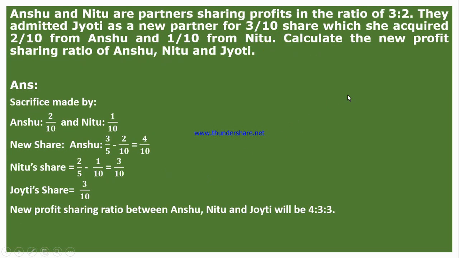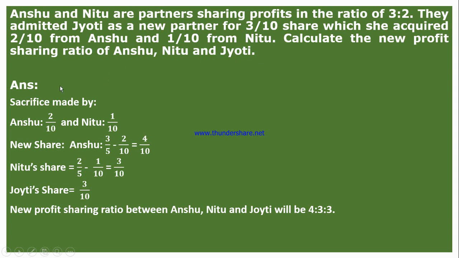There may be another type of this particular question, the same question, only the fractions and proportions are different. In this question, Anshu and Neetu are partners sharing profits in the ratio of 3:2. They admitted Jyoti as a new partner for 3 by 10 share, which she acquired 2 by 10 from Anshu and 1 by 10 from Neetu. Calculate the new profit sharing ratio of Anshu, Neetu and Jyoti.